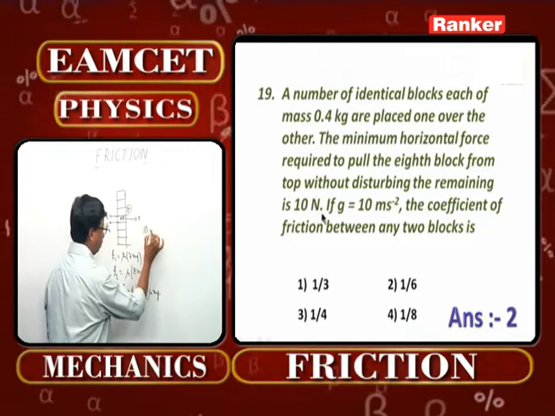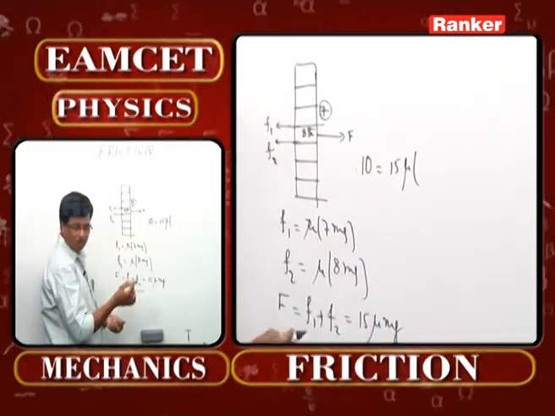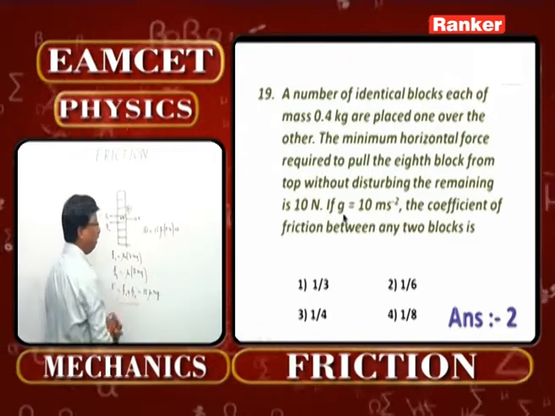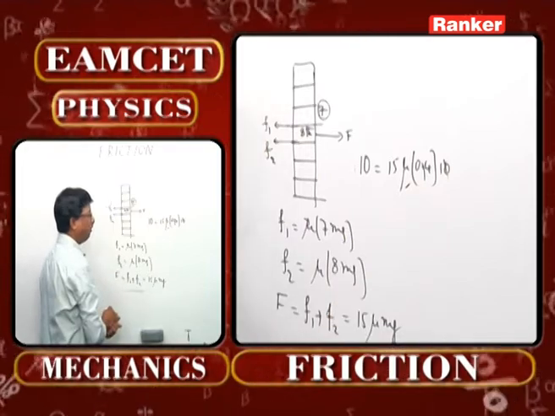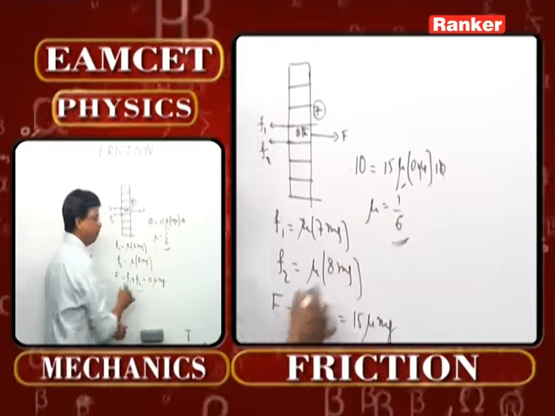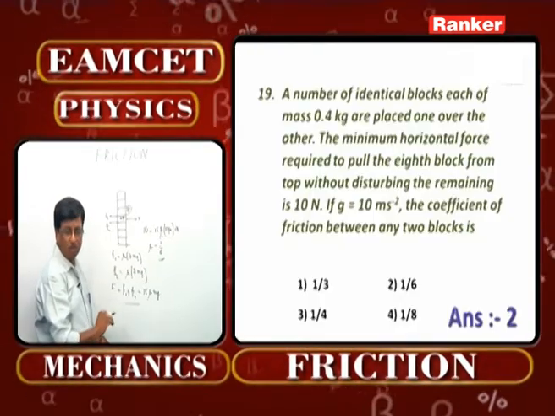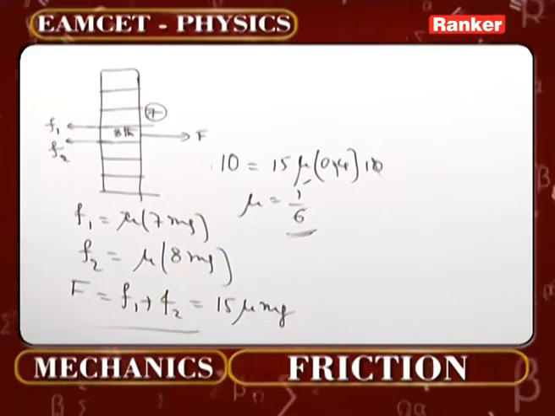So 10 is equal to 15 times mu into what is the mass given? That is 0.4 into g. Now just calculate the value of this mu. This 0 and point gets cancelled. 1 by 6 will now be the value of coefficient of friction, which now coincides with the second option of this particular question. So one of the excellent models here also once again.